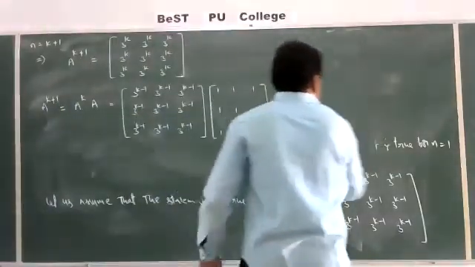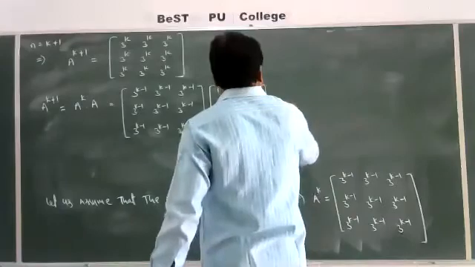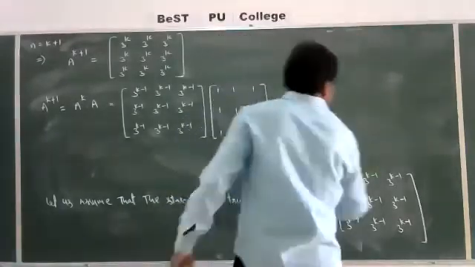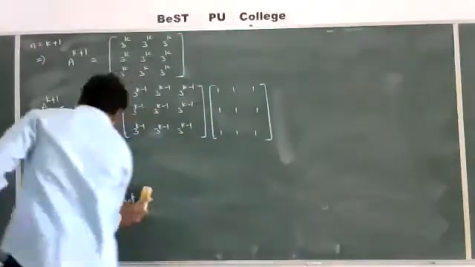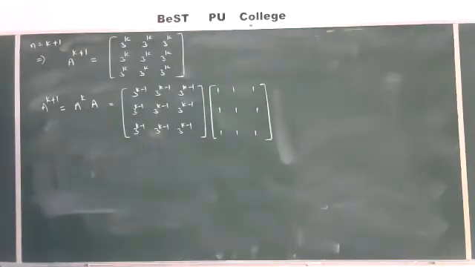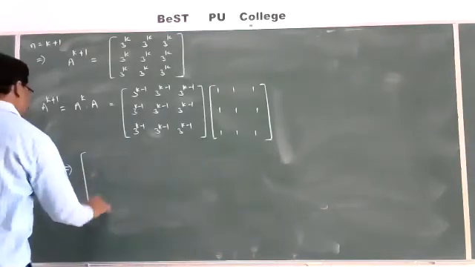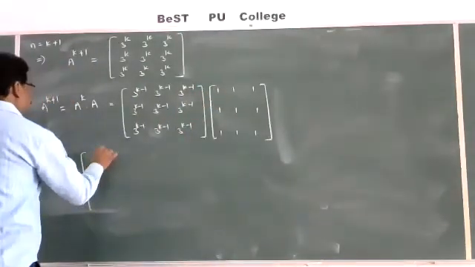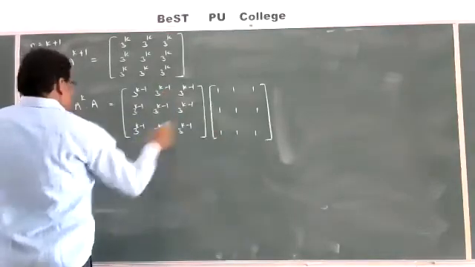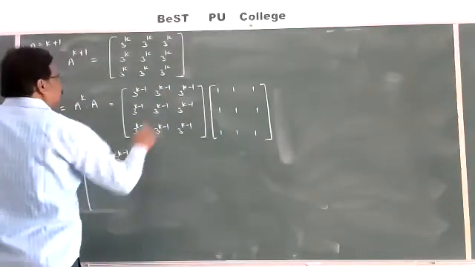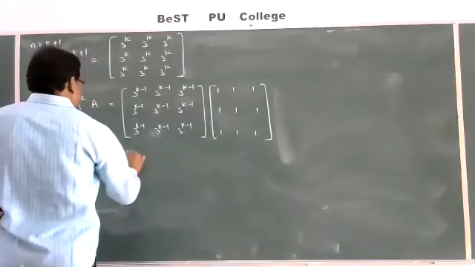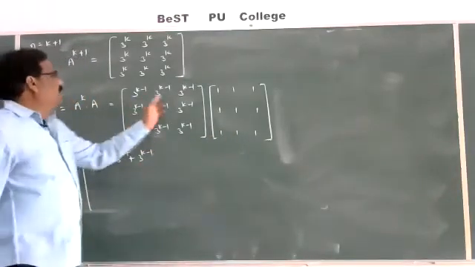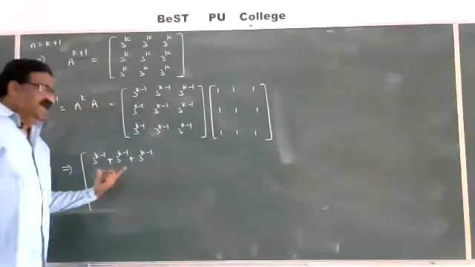Then multiplying this: first row, first column, 3 power k minus 1 into 1 plus 3 power k minus 1 into 1 plus 3 power k minus 1 into 1.